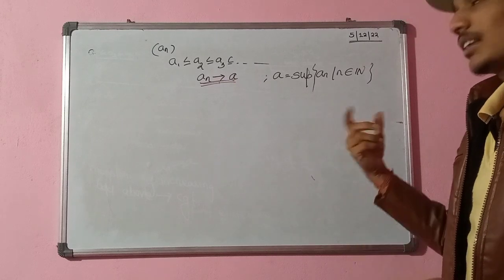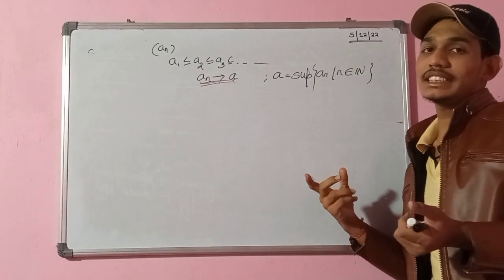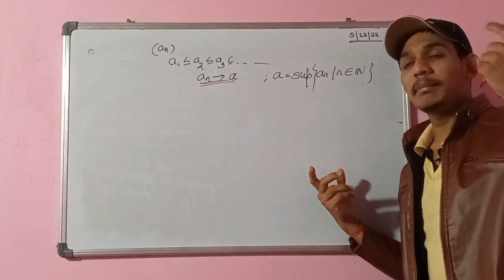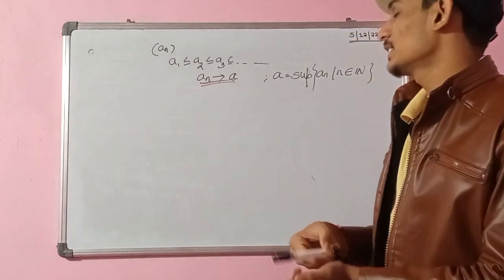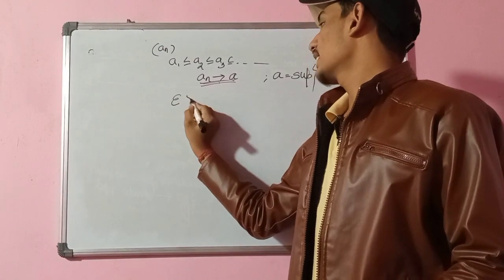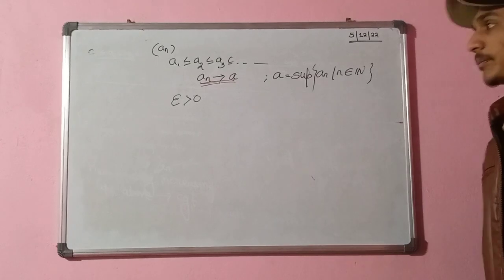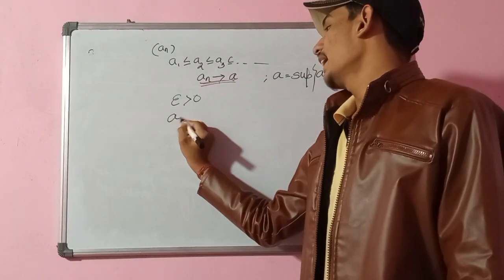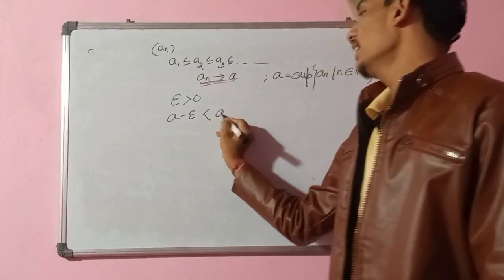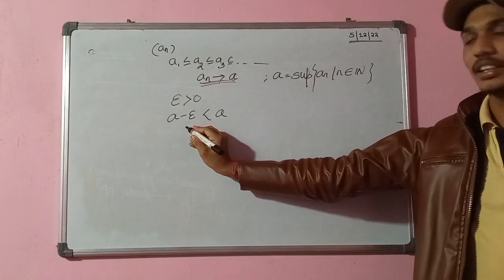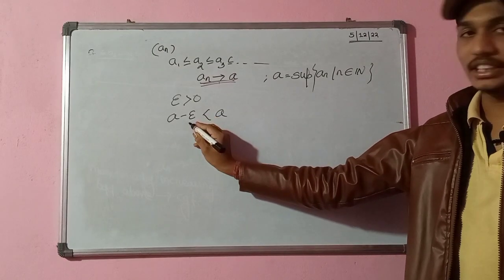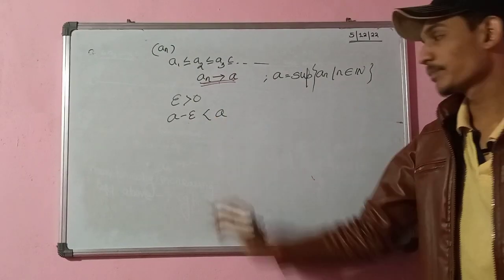So for proving any sequence is convergent, what is the first step? Any blind person can also tell: I have to assume epsilon. Let epsilon be greater than 0. So can I write A minus epsilon is less than A? Because epsilon is a positive real number. If I subtract anything from A, it will definitely be less than A.